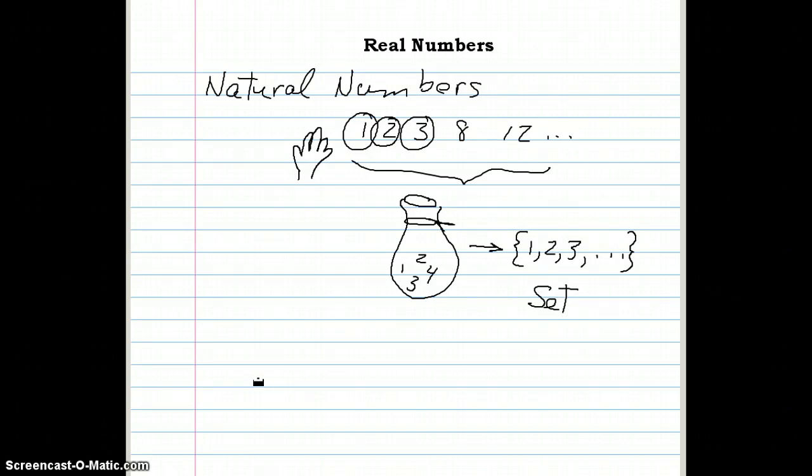That all works well, and then we think, well, what if I didn't have 1? How many do you have? Well, I have 0. 0 is not a natural number. 0 is like a hole in a sense, and we add that to the natural numbers and we get what we call the whole numbers.